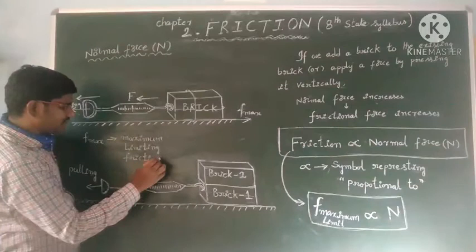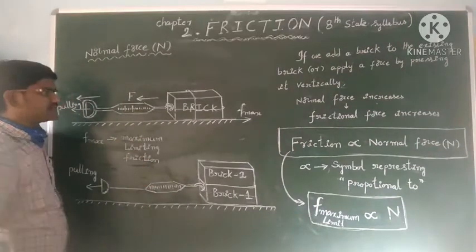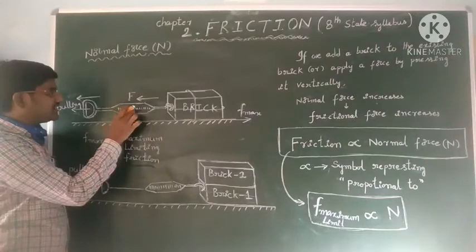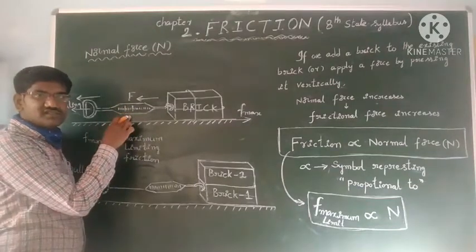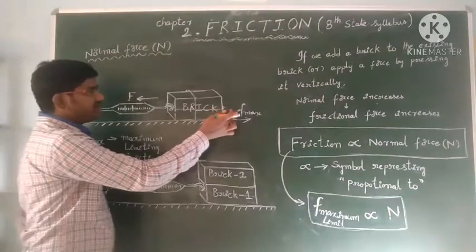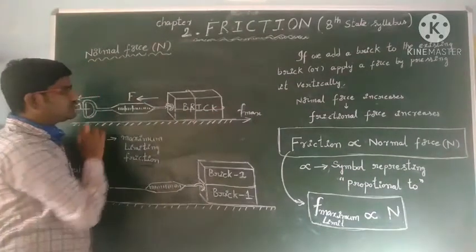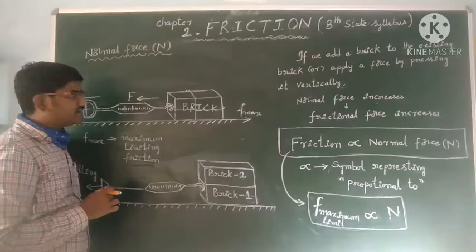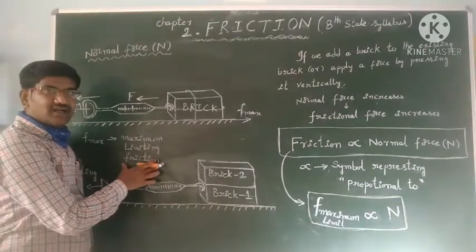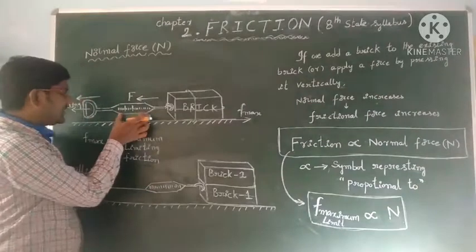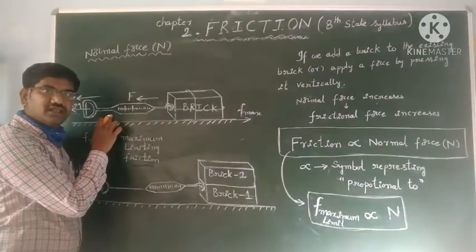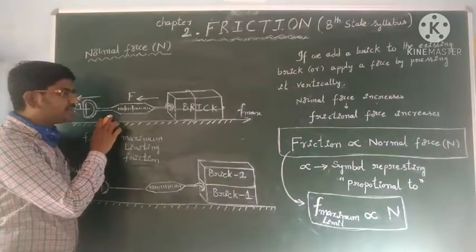The maximum limiting friction force required to pull this block we calculated with the help of this spring balance. In that situation, this F maximum is equal to the F we learned. And we know how to calculate it also: we get the reading of the spring balance. We have seen this in activity number 3.